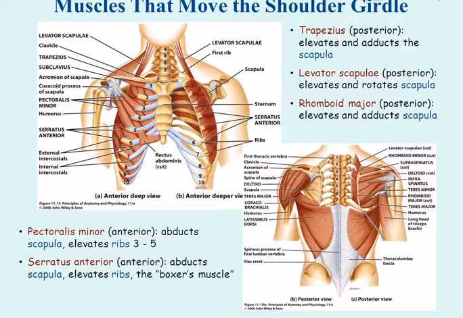Muscles that move the shoulder girdle. Trapezius, posterior, elevates and adducts the scapula. Levator scapulae, posterior, elevates and rotates the scapula. Rhomboid major, posterior, elevates and adducts the scapula. Pectoralis minor, anterior, abducts the scapula, elevates ribs 3 to 5. Serratus anterior, anterior, abducts the scapula, elevates ribs, the boxer's muscle.